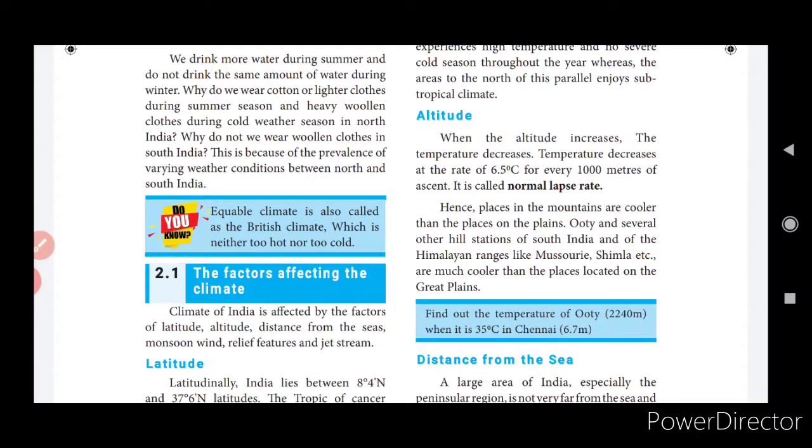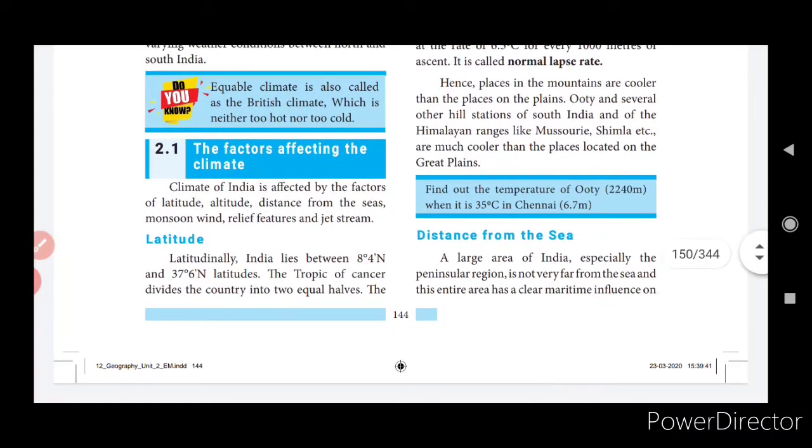Am I right? So people used to go to Ooty, Shimla during the time of summer in Chennai or any other place. Why? Because the altitude increases over those places, so the temperature will be lower, and it will be more cool and the heat will not be there. Whereas in the plains it will be hotter at those times, but in Mussoorie, Shimla it will be very much cooler.